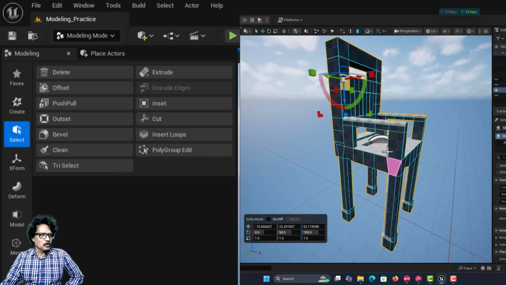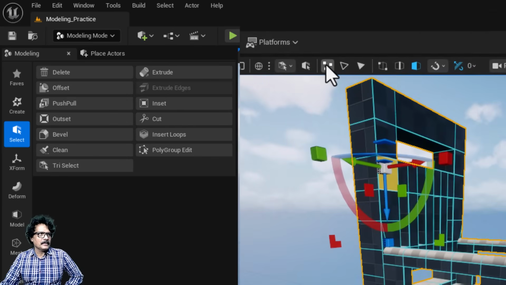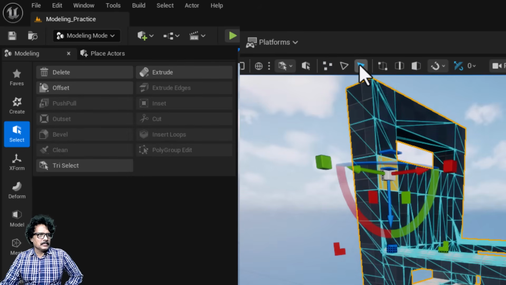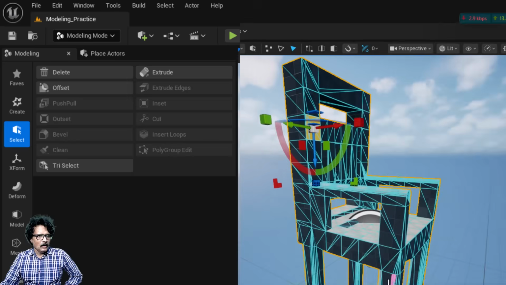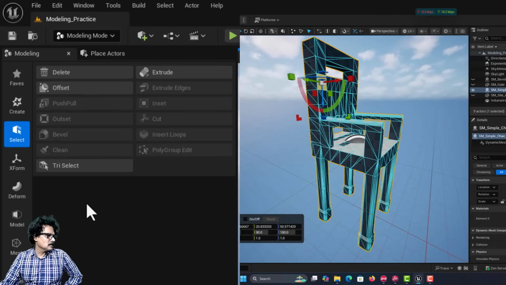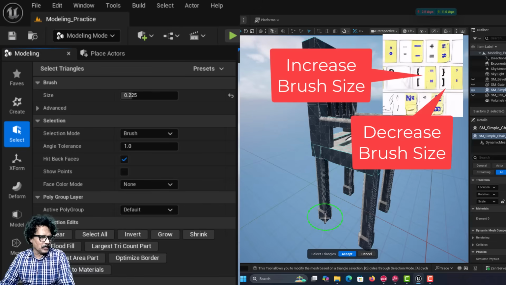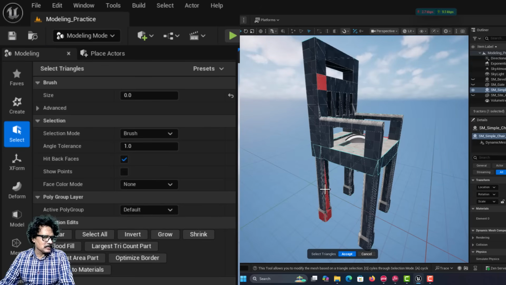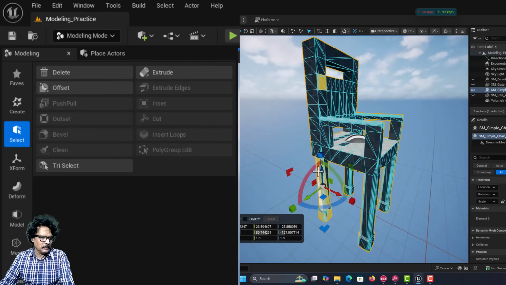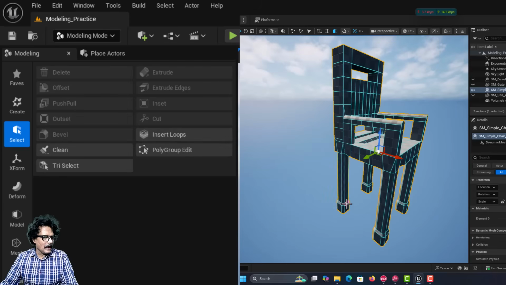What this does is, it is going to select through triangles. Say for example, if I come into this vertex selection or face selection mode here, all these are actually made up of triangles. Now, in this mode, if I come into Triselect, I will get a brush like this, and using this brush, I can just select all the objects. So, this Triselect we will discuss later. Say I can just drag it like this and make the selection and click accept, and all those portions will be selected. I am going to select this and I have to select all the faces over here.